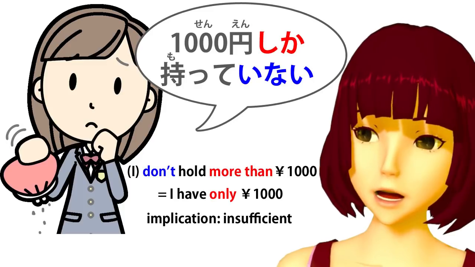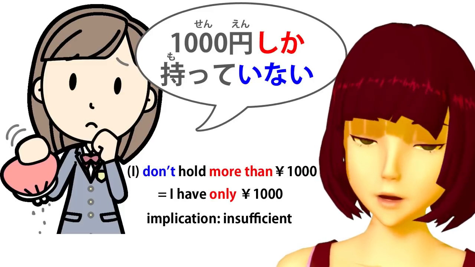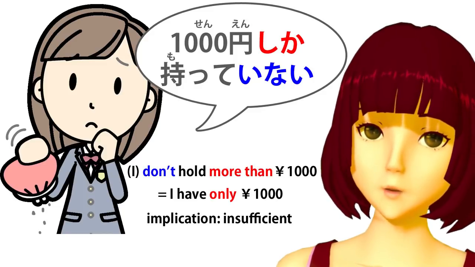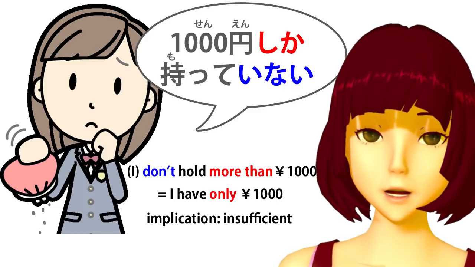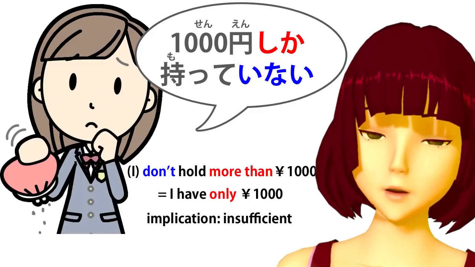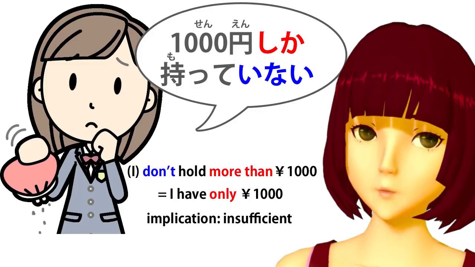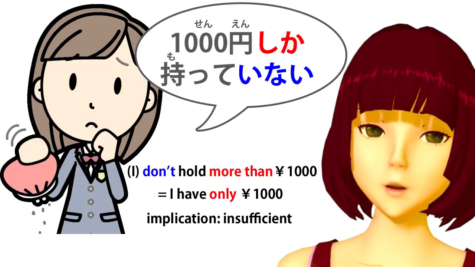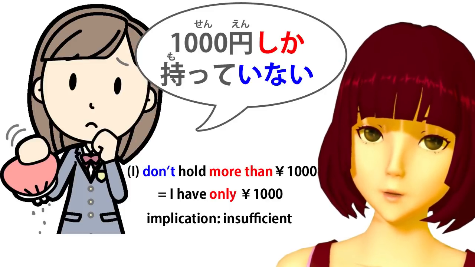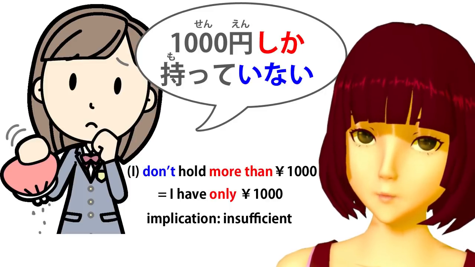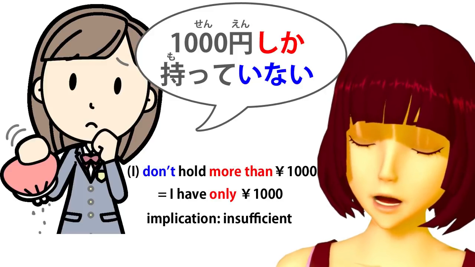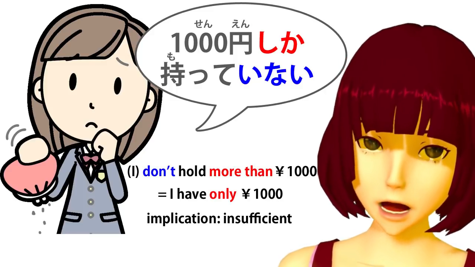Dake doesn't imply that 1,000 yen is a lot or a little. It doesn't imply anything about it. It's just saying that that's what I have and that's all I have. I don't have any more than 1,000 yen is putting emphasis on the fact that this might be too little, or that if you're wanting any more you're not going to get it, or whatever. It has this negative emphasis because we're putting the emphasis on what I don't have, not what I do have. And that, in this context, is the difference between dake and shika nai.